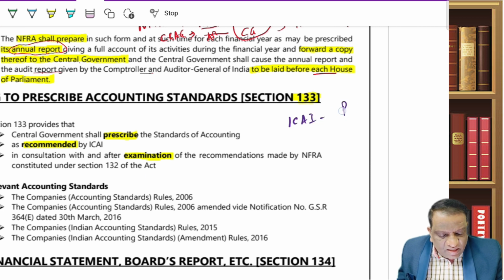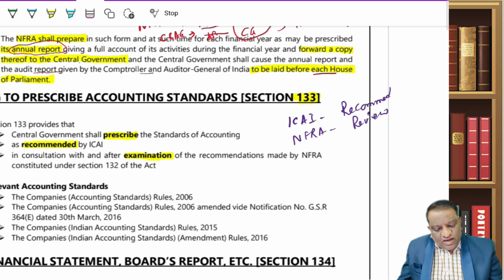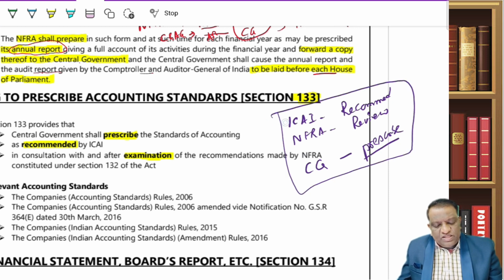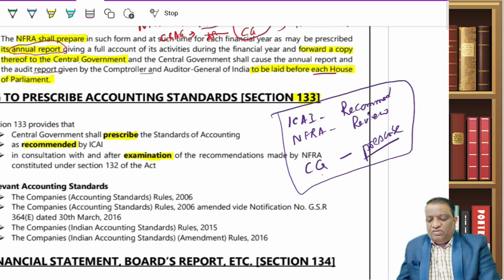ICAI will prepare and recommend, and then comes NFRA. NFRA will review what has been recommended by ICAI, and based on their review, they are going to recommend to the central government. If NFRA recommends, the central government will prescribe. And once it is prescribed or notified, as we say in legal language, once it is notified by the central government, it becomes mandatory on everybody's part.